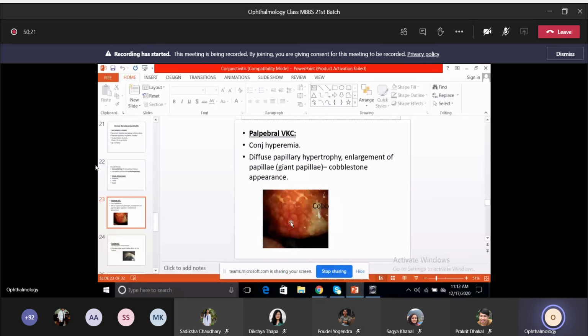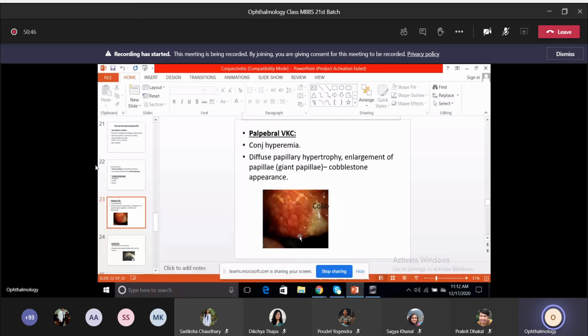Okay, so this is a typical or pathognomonic feature in case of palpebral VKC. This is usually seen in the upper palpebral conjunctiva. So you have to evert the upper eyelid and look for these features of giant papillae and cobblestone appearance. So this is the palpebral VKC, the pathognomonic feature in these cases.